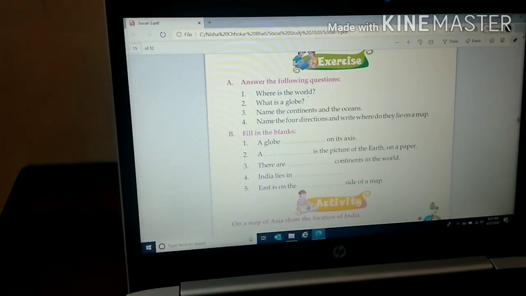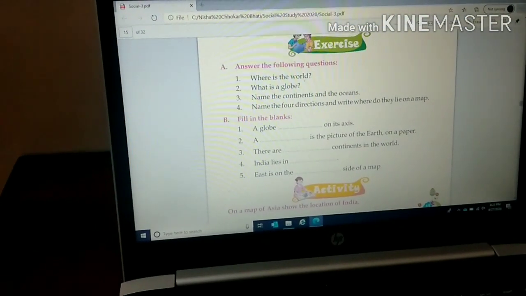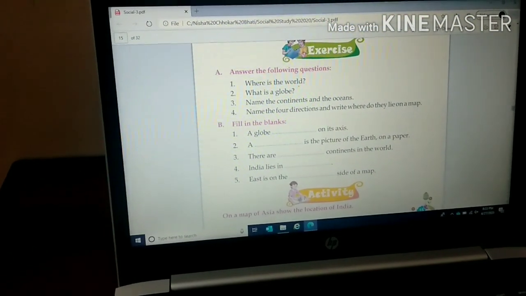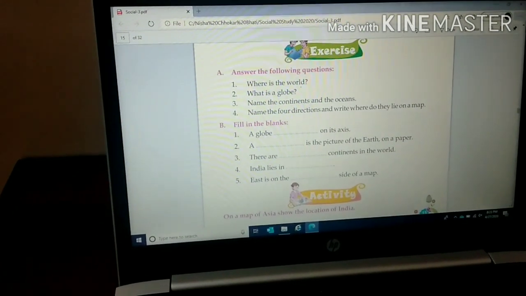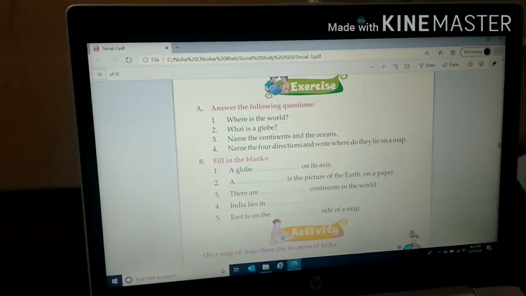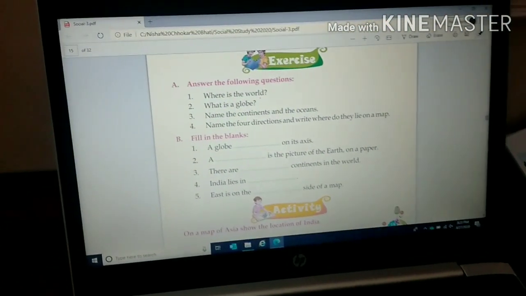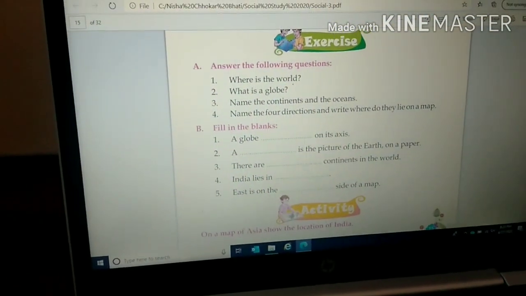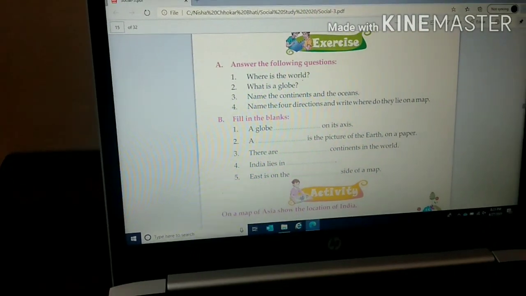Let me explain this activity. What you have to do in this activity: on a map of Asia, show the location of India. You have to take the map of Asia. I know that you will not get the map now. Afterwards, you can do this activity. You have to take the map of Asia and you have to locate India. India, your country. Okay. Now, let's do question answers.